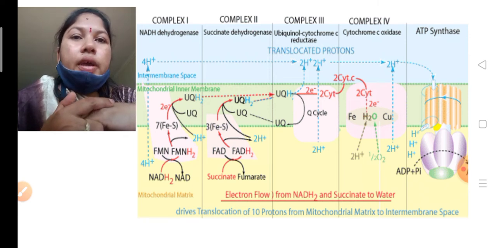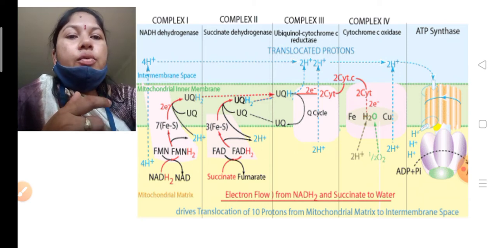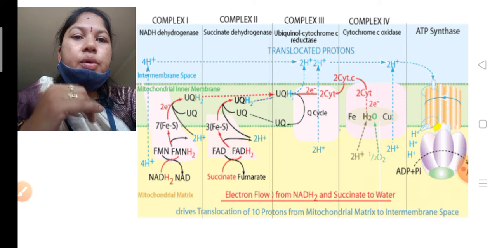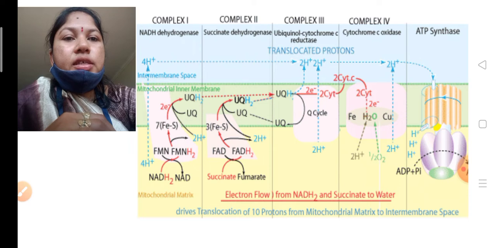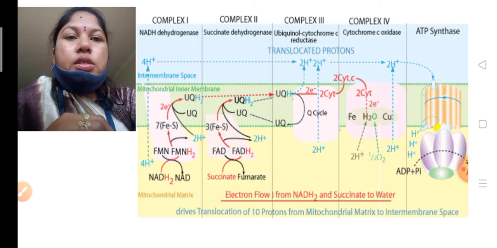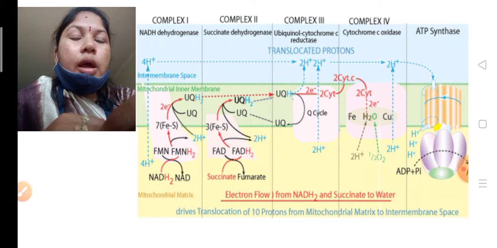Complex 1 is always an L-shaped structure. Okay, when the electrons are released from the NADH2, they slowly move towards complex 1 and reach the FMN, flavin mononucleotide. From that FMN, the electrons are absorbed by the iron sulfur protein.